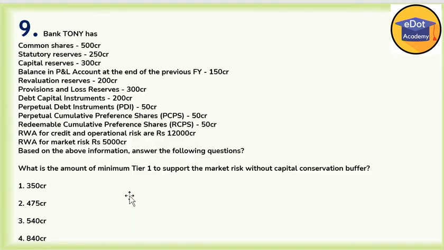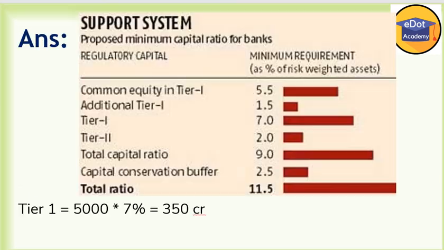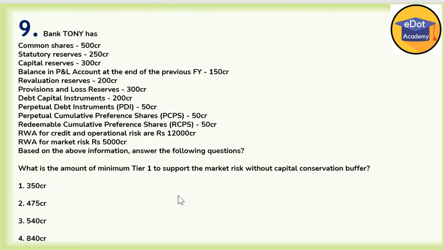Now question number 9. What is the amount of minimum tier 1 to support market risk? The market risk RWA is 5,000 crore. Tier 1 without capital conservation buffer, that is CCB, is 7%. So 5,000 into 7, we are getting 350 crore. So option 1 is correct.